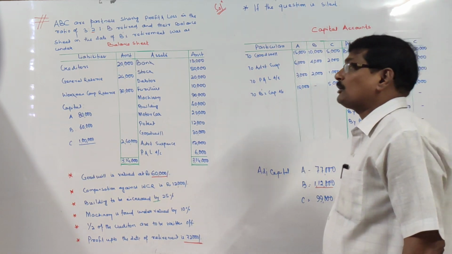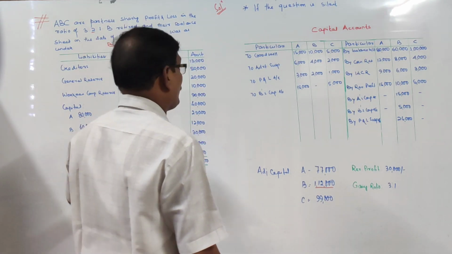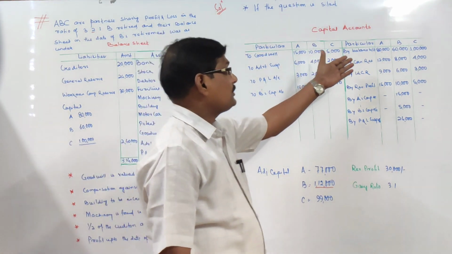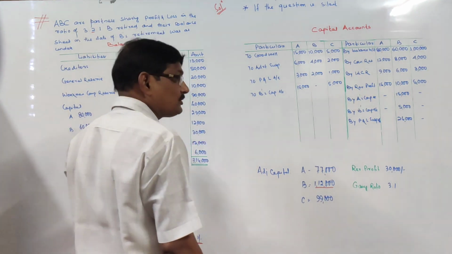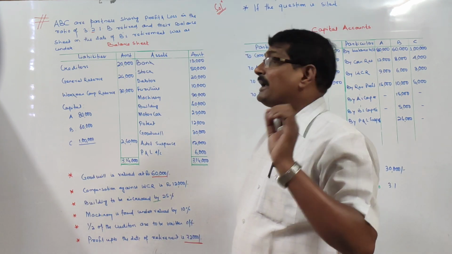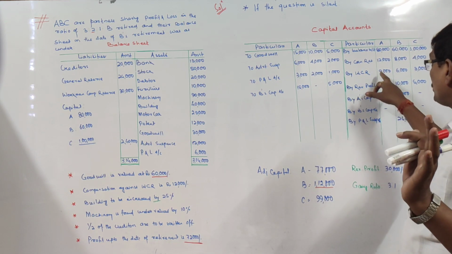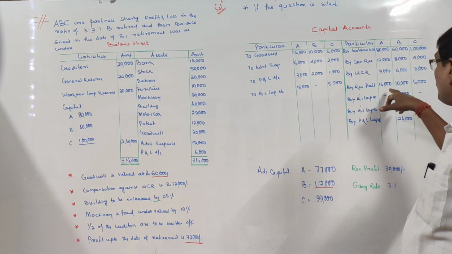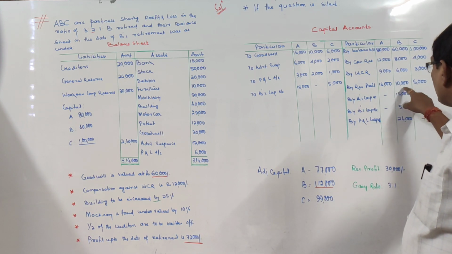General reserve, as it is an accumulated profit, is to be shared among the old partners in the old ratio. So the general reserve is appearing at 24,000, which is to be distributed between A, B and C in the ratio 3:2:1, that is 12,000, 8,000 and 4,000. Right. Total workmen compensation reserve is 30,000, of which the workmen compensation claim is 12,000. So the remaining 18,000 rupees is to be credited to the old partners in the old ratio, that is 9,000, 6,000, 3,000. Revaluation profit we have calculated to be 30,000, which is to be credited to old partners in the old ratio, that is 15,000, 10,000 and 5,000.